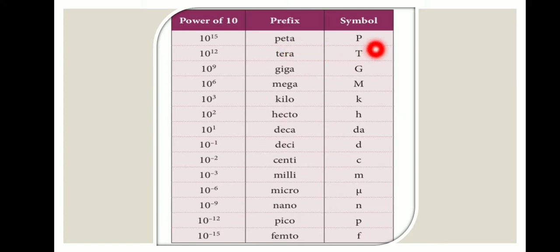Peta is equal to capital P, tera to capital T, giga to capital G, mega to capital M. Kilo, hecto, deca, deci, centi, milli, micro, nano, pico are in small letters.